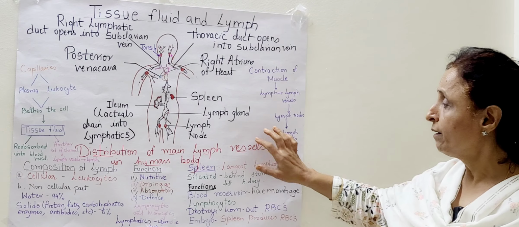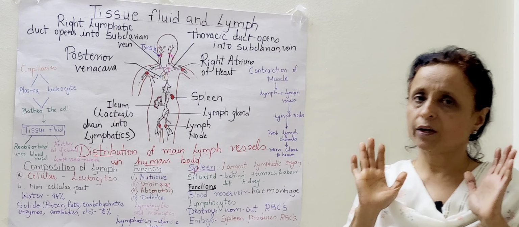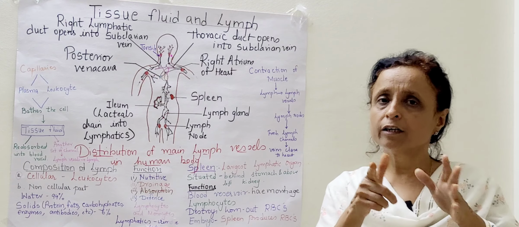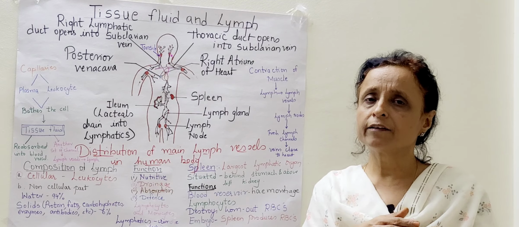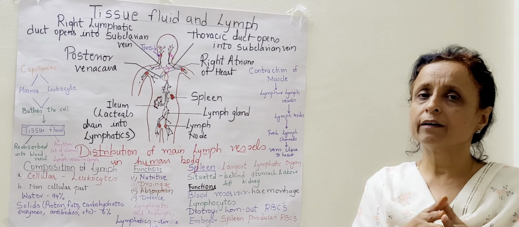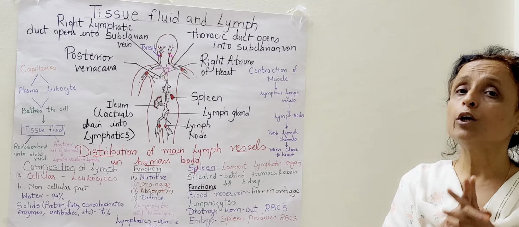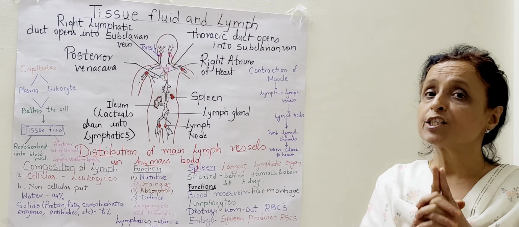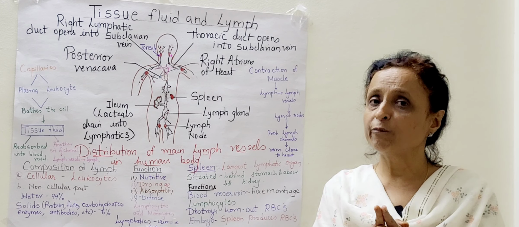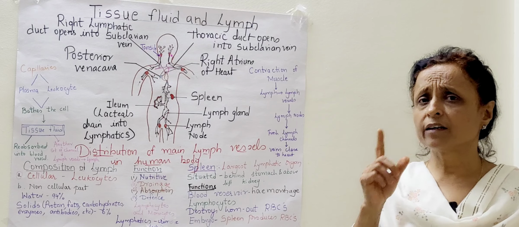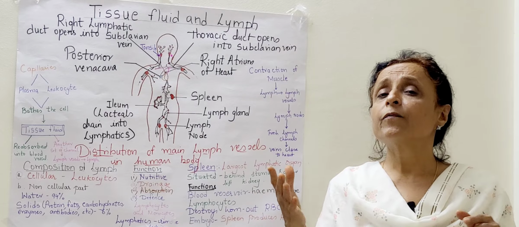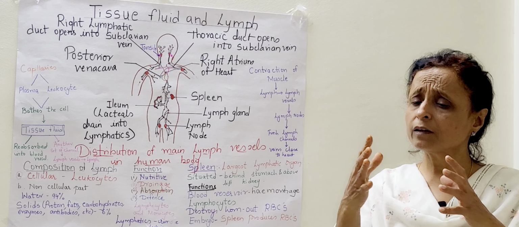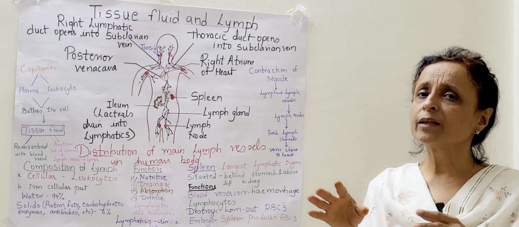Now, the function of the spleen is very important. You can donate approximately 350 ml or 300 ml of blood only because of the spleen. The spleen is the reservoir of blood, and if there is any hemorrhage, a cut, or excessive bleeding, the spleen starts releasing blood.